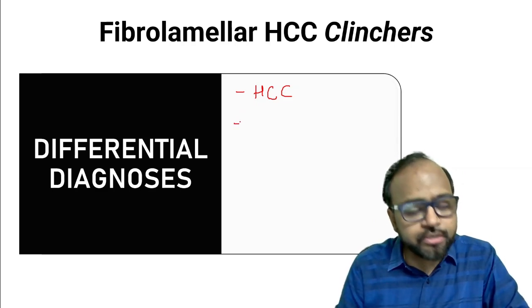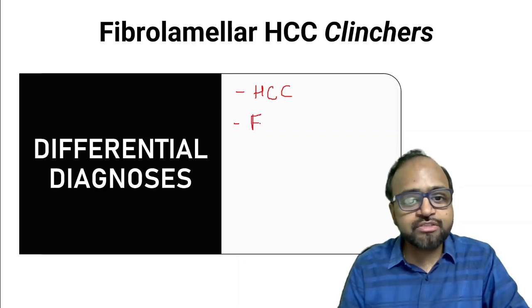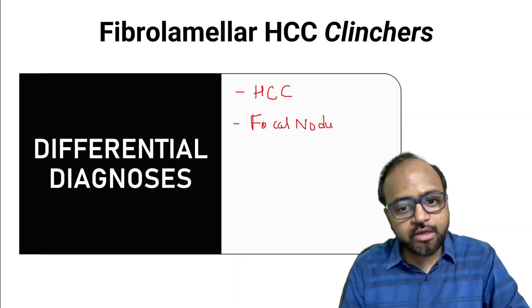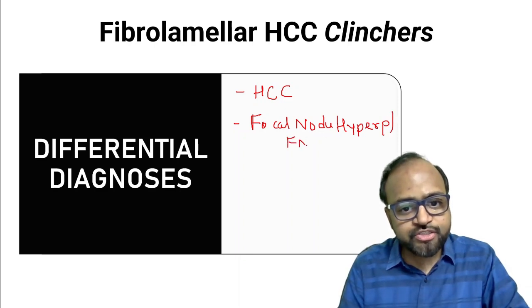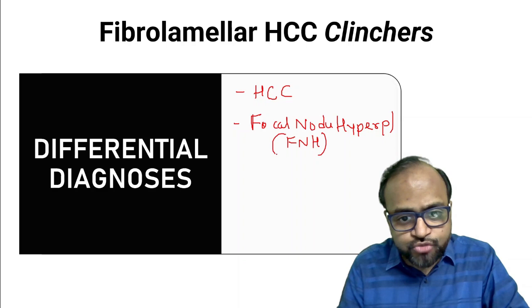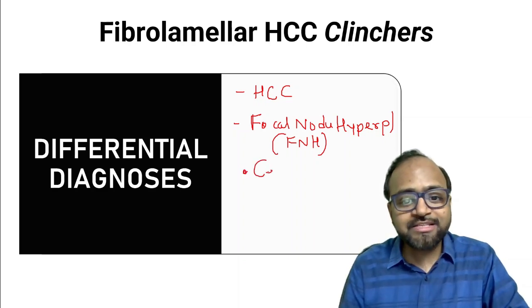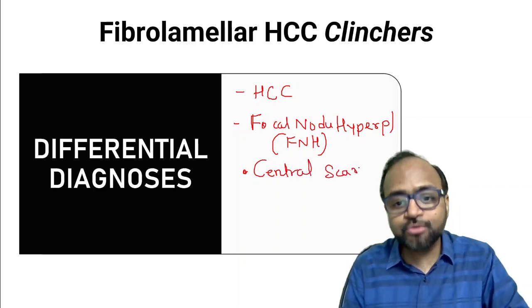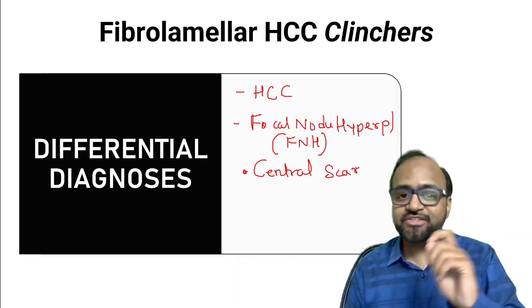Another important differential diagnosis is a benign liver lesion called focal nodular hyperplasia, also known as FNH. Now, FNH is one of those rare lesions, remember, which also has a central scar within it. Do you remember I told you that there are very few lesions in the liver which have a central scar? Fibrolamellar HCC is one of them.